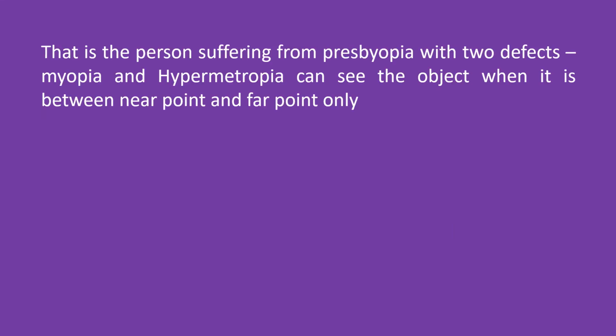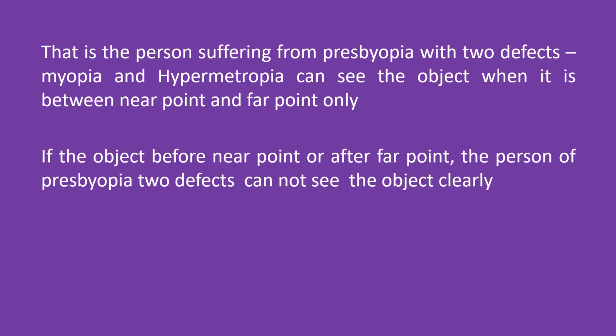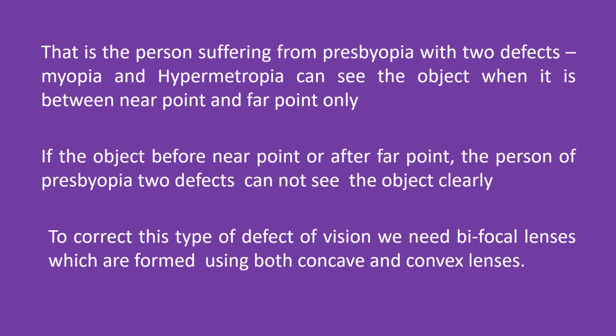That is, the person suffering from presbyopia with two defects, myopia and hypermetropia, can see the object only when it is between the near point and far point. If the object is before the near point or after the far point, the person with presbyopia with two defects cannot see the object clearly. To correct this type of vision defect, we need bifocal lenses, which are formed using both concave and convex lenses.